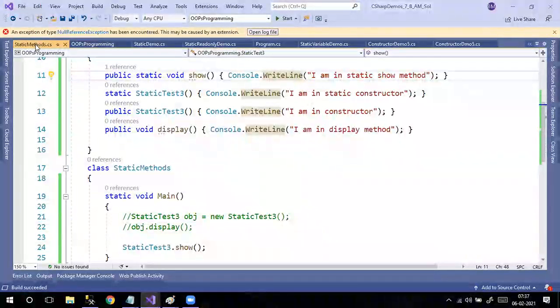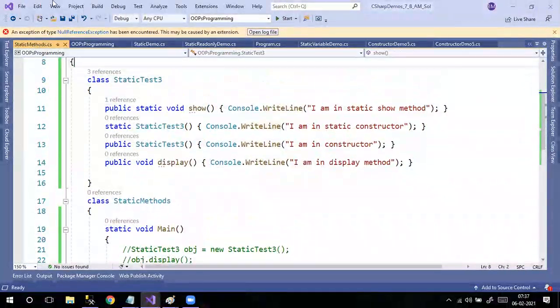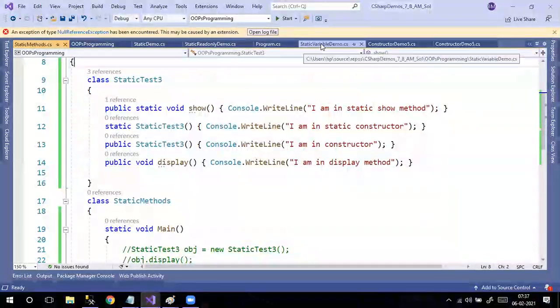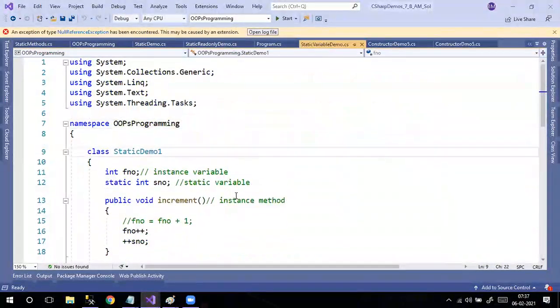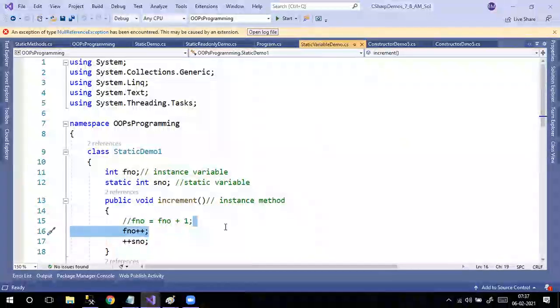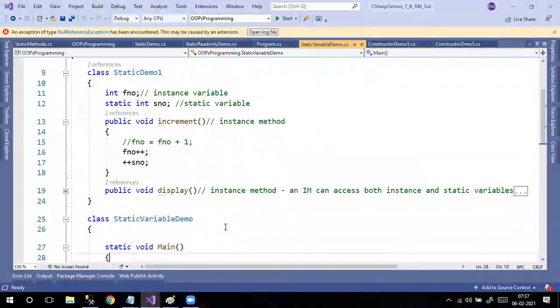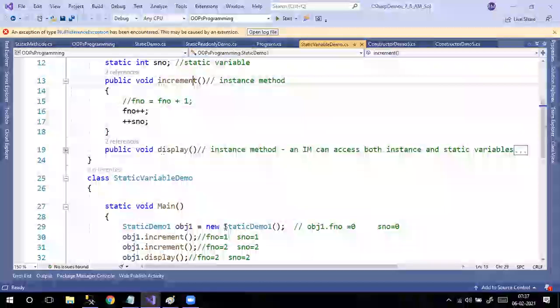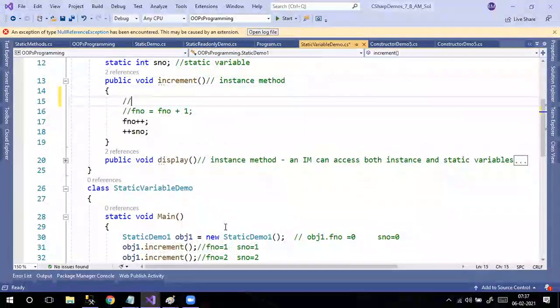So now, actually, one more I have to tell in this static variables concept.